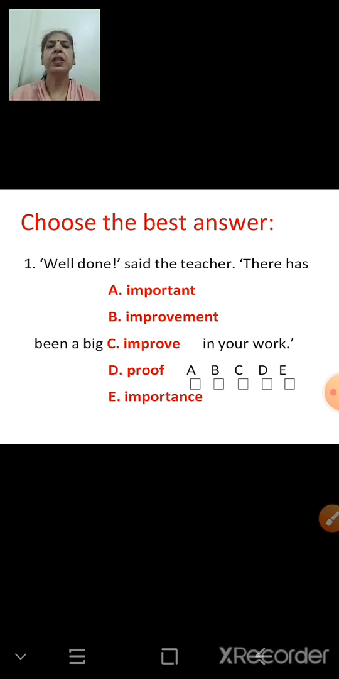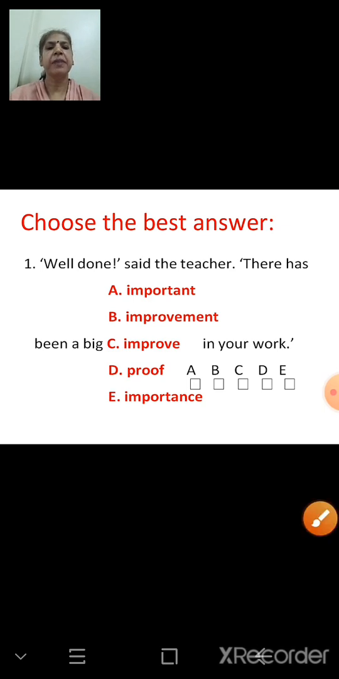A. Important. B. Improvement. C. Improve. D. Proof. E. Importance. Now we have to choose the best one to make the sentence meaningful, sensible. Well done, said the teacher. There has been a big dash in your work.